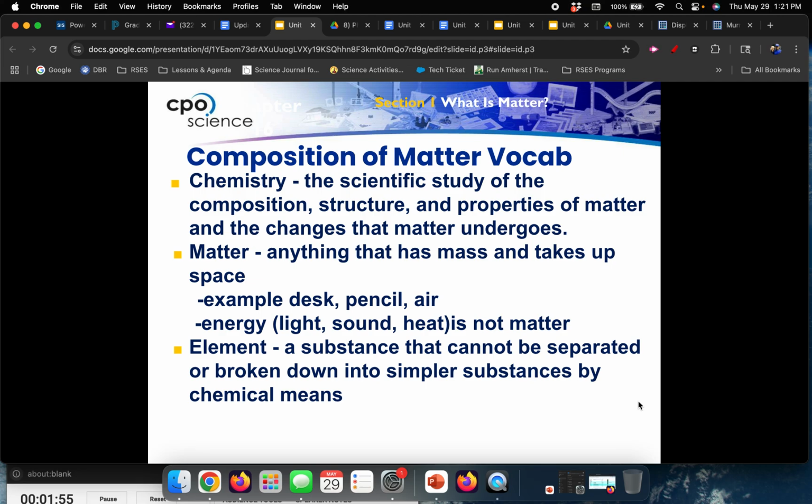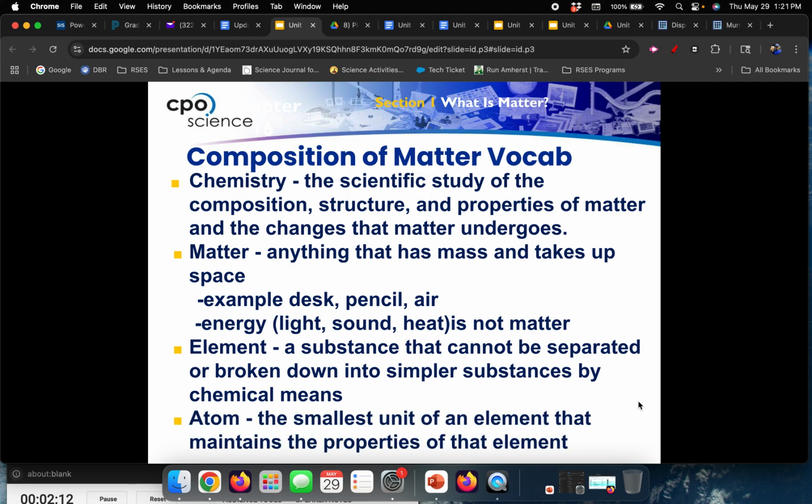Elements, so when you hear of the periodic table of elements, yes, everything on that periodic table is an element, and by definition that means it's something that can't be broken down or separated into simpler substances chemically. You can break them down, but they don't act the same anymore, so they're not considered an element at that point. Atoms are the smallest part of that element that still acts like that element. So for instance, gold is an element. All metals, which gold is a metal, conduct electricity. They can be hammered flat, things like that. And that means even a single atom of gold would also have those traits like conducting electricity.